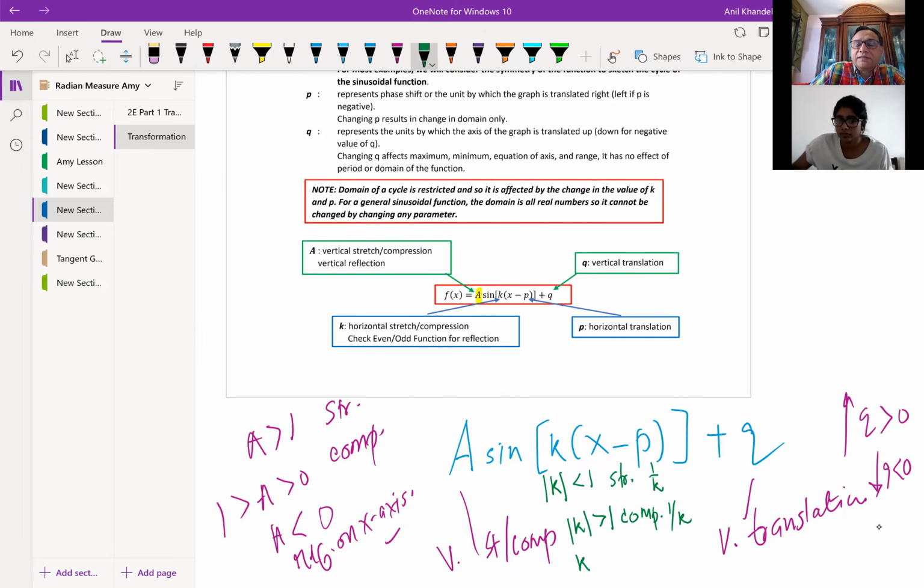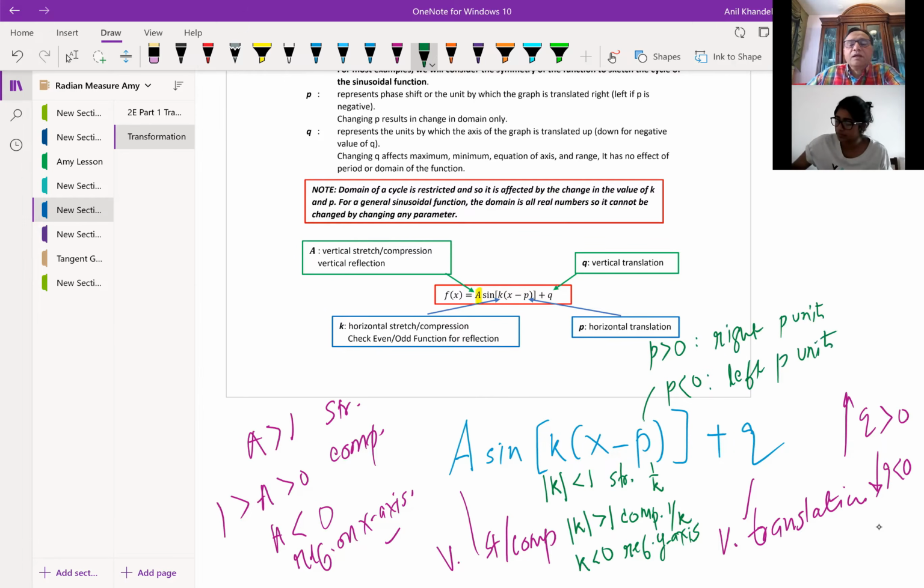And if k is less than 0, then it is a reflection on the y-axis. As far as p is concerned, it is horizontal translation. If p is greater than 0, then it moves right, and if p is less than 0, then it is left, by p units. That is what this transformation is.